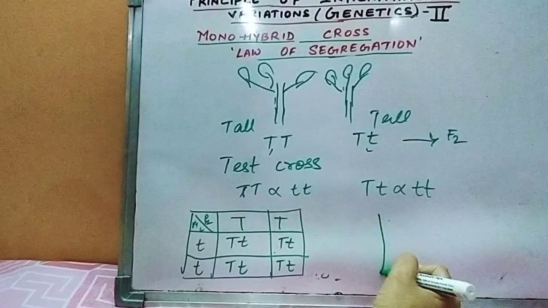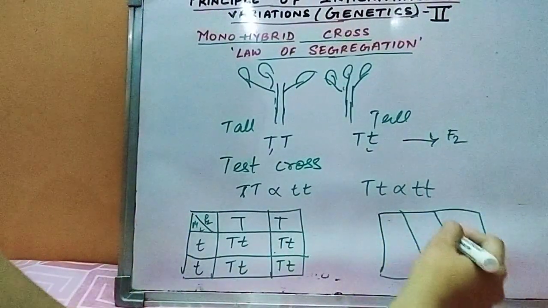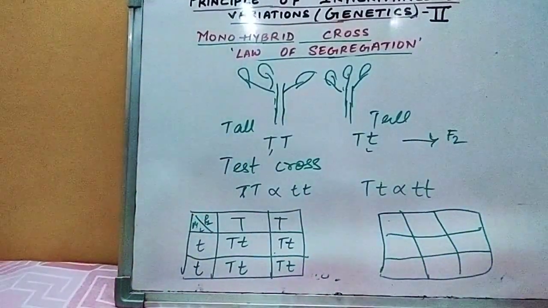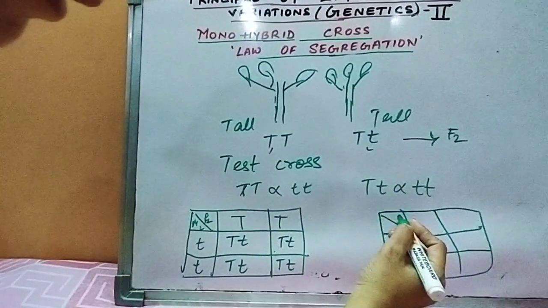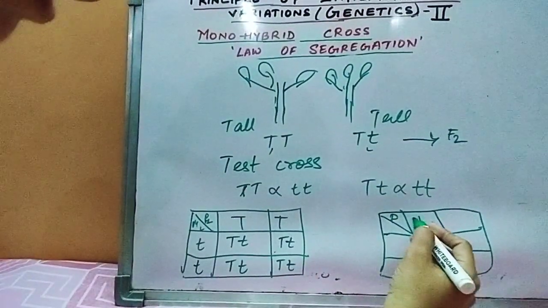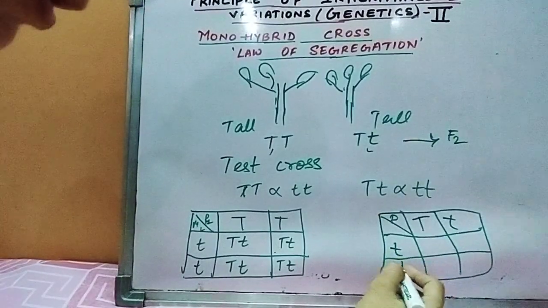And if see here the next tall plant, if it is crossed, hopefully you can see the video properly and watch it properly and understand and do it by yourself so that you can understand the crosses, parental gametes. So right here capital T, here small t, small t.